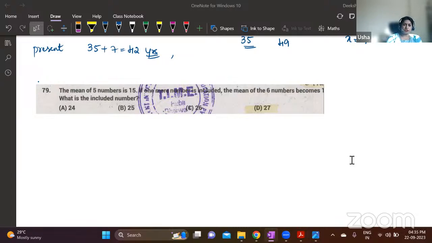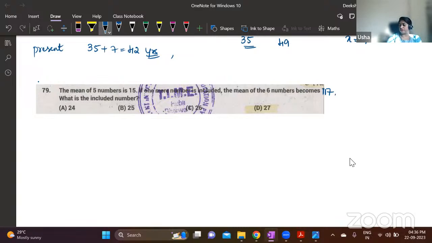Mean of 5 numbers is 15. If one more number is included, the mean of the 6 numbers becomes 17. What is the included number?